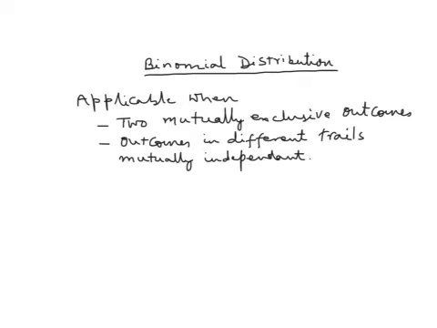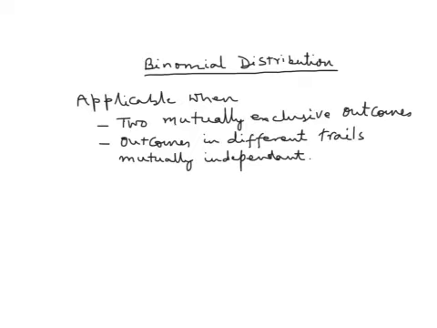The second very important criterion while deciding whether binomial distribution can be applied or not is that outcomes in different trials should be mutually independent. So when we toss a coin and whatever outcome we get, whether it is head or tail, when you toss the same coin again, the outcome of getting a head or a tail will not depend on the previous outcome.